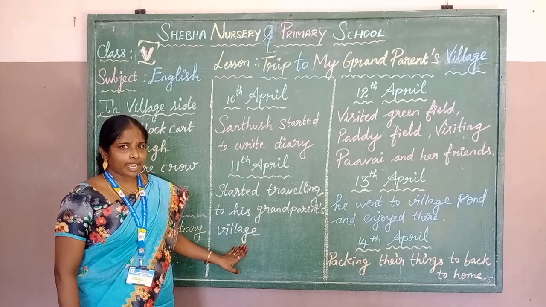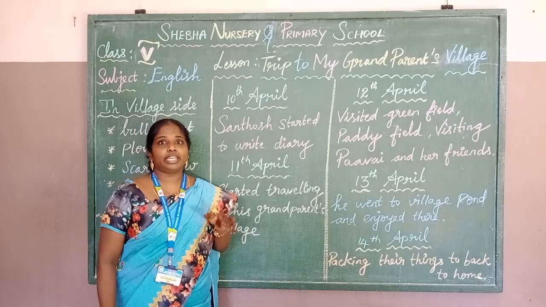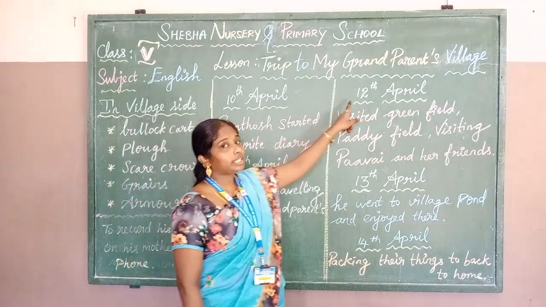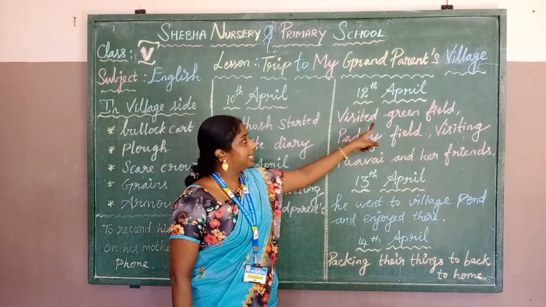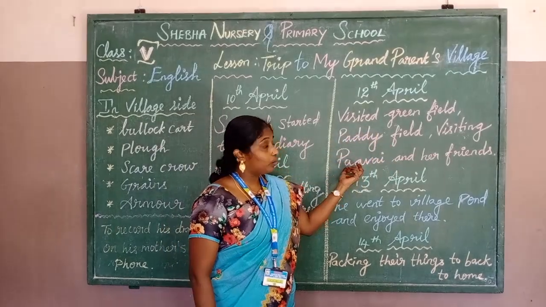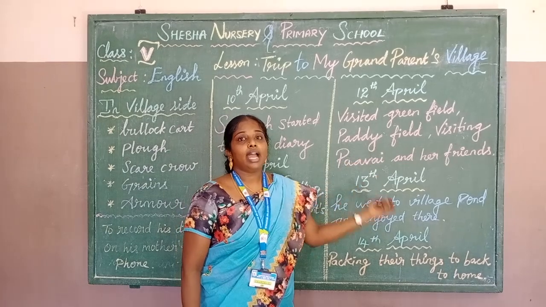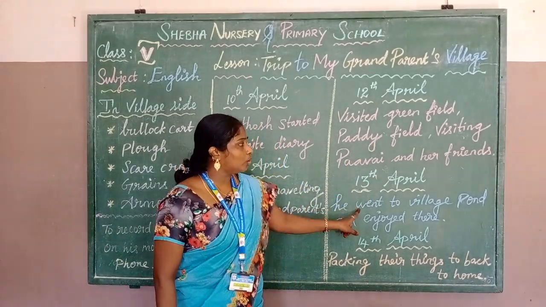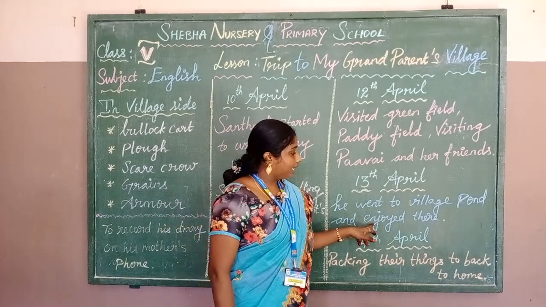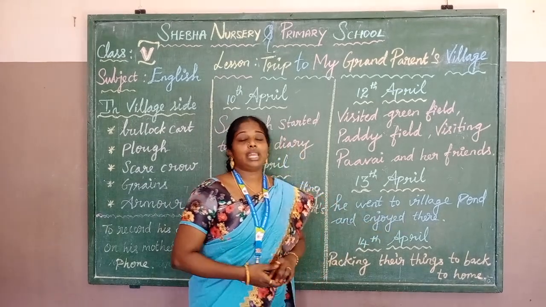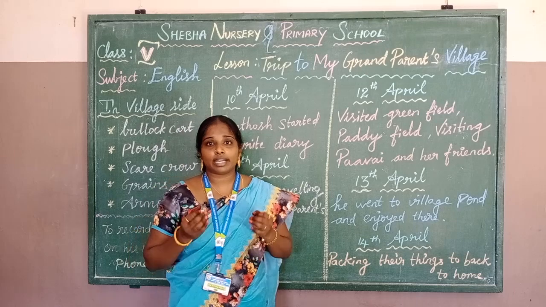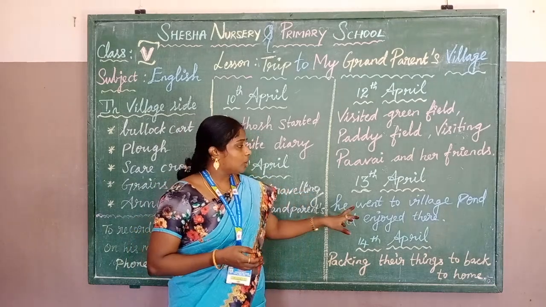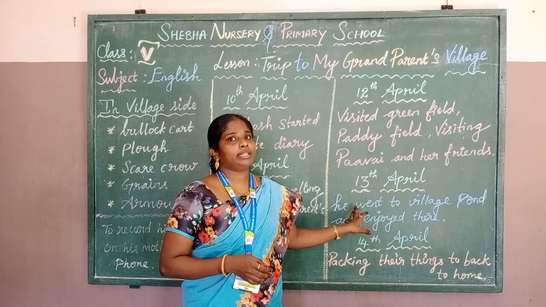On this day, he saw the sights of greenery, paddy field, yellow flowers, isn't it? On 12th April, he visited the green fields, the paddy field, and his friends Pavai and her friends. On 13th April, he went to the village pond and enjoyed there. The village water is so clear and clean. Some of them were splashing water. Santosh sat there simply on a smooth rock.